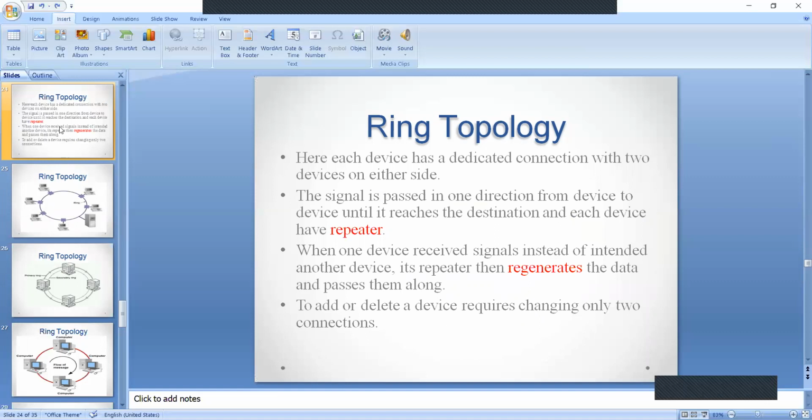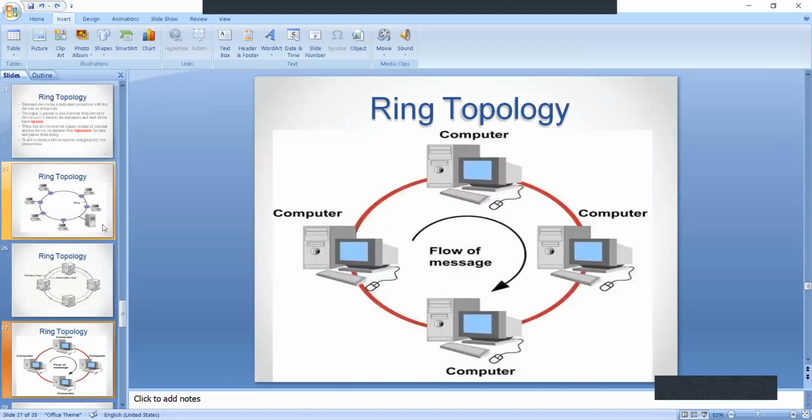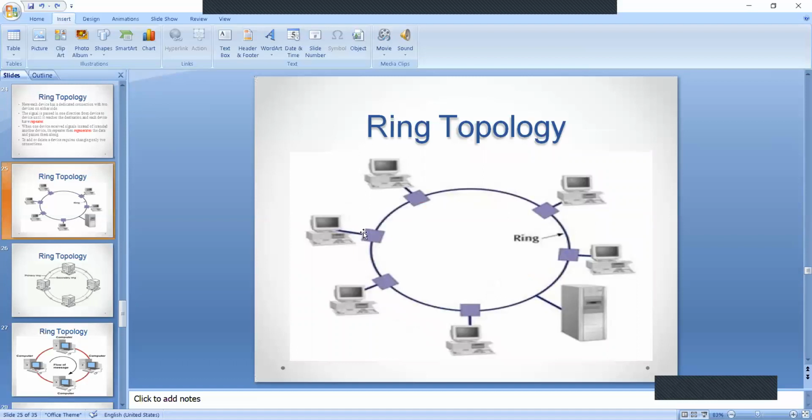In this topology, the signal is passed in one direction from device to device until it reaches the destination. Each device has a repeater. Here only the signal is passed in one direction, and for this we need a repeater. Each device has a repeater. This one is known as repeater. This one is known as repeater. This one is known as repeater.